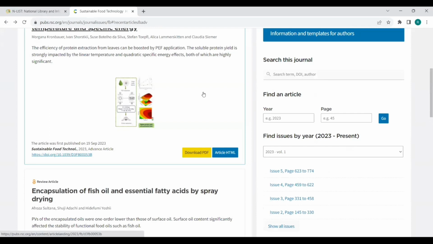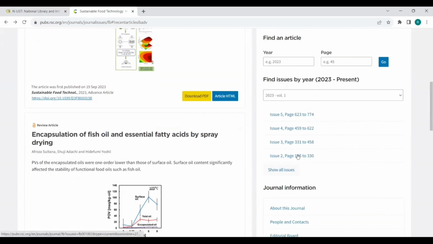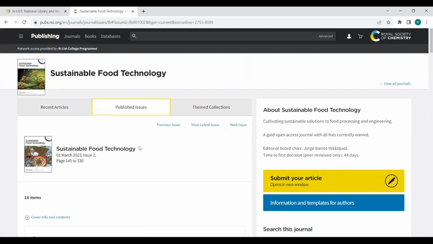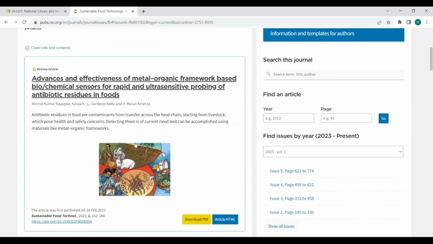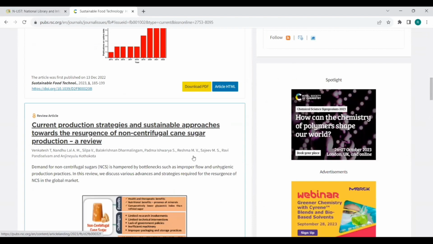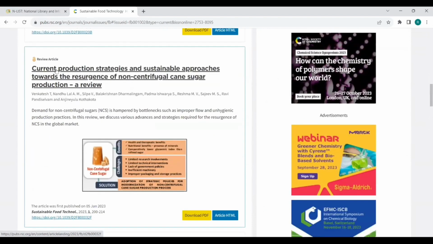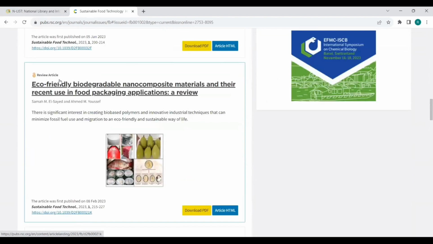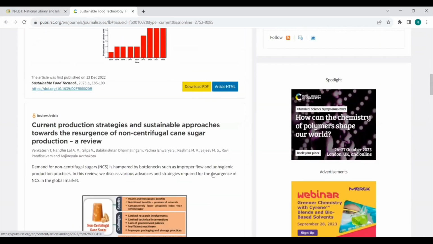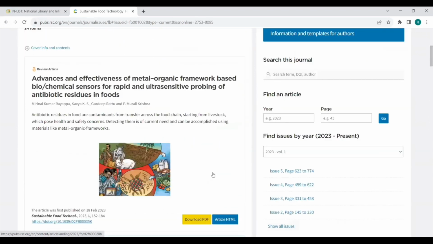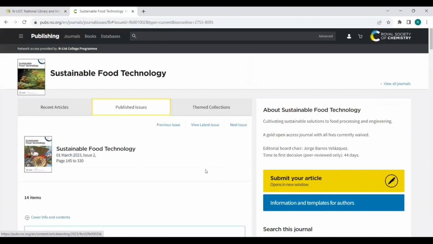That is the salient feature of these Enlist databases. You can also have other issues also. Issue 2, here also there are some of the articles. You can have these articles, and whether it is a review article or research article is also tagged along with that article. If you want to download this article in your local system, then you can download.